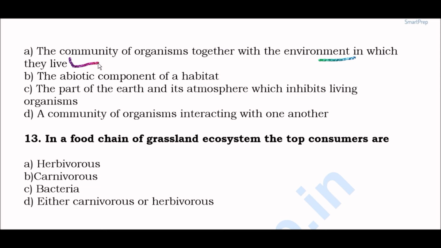Okay, next question. In a food chain of grassland ecosystem, the top consumers are option A, herbivorous, option B, carnivorous, option C, bacteria, option D, either carnivorous or herbivorous. So right answer is option B, carnivorous. Okay. In a food chain of grassland ecosystem, the top consumers are carnivorous.